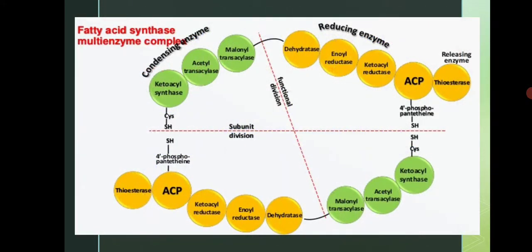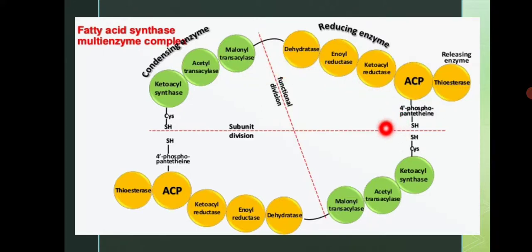Now one more thing to consider is that this fatty acid synthase is a multi-enzyme complex, and it is present in the dimeric form. Actually it is active only in the dimeric form. The units are ketoacyl synthase, acetyl transacylase, malonyl transacylase.